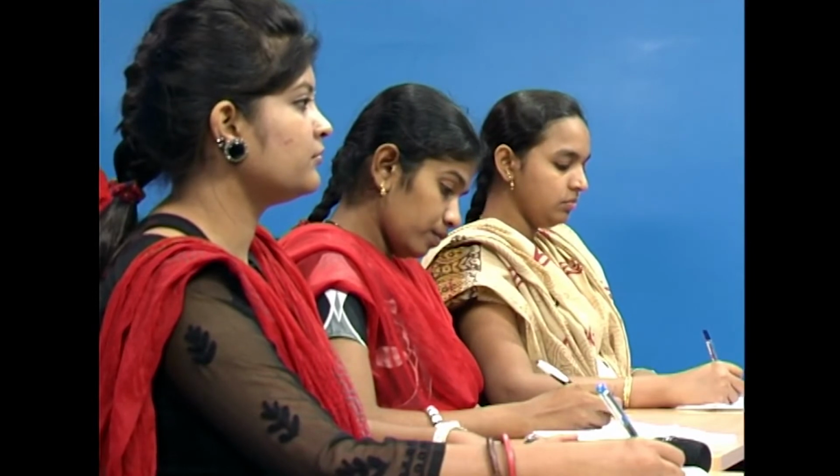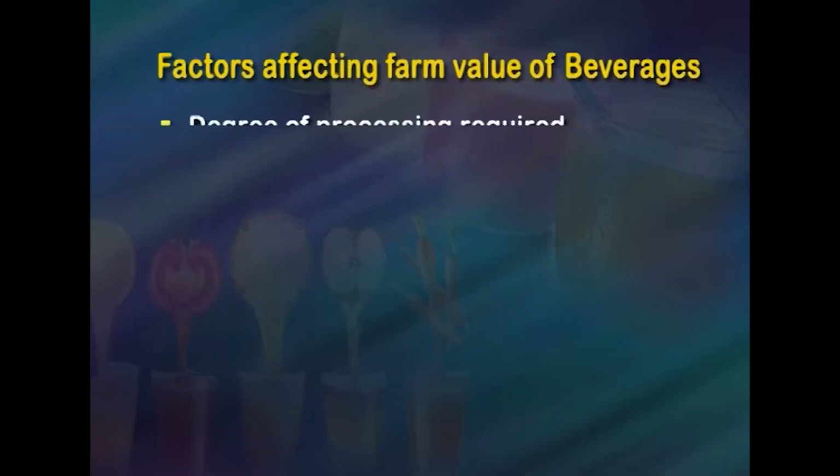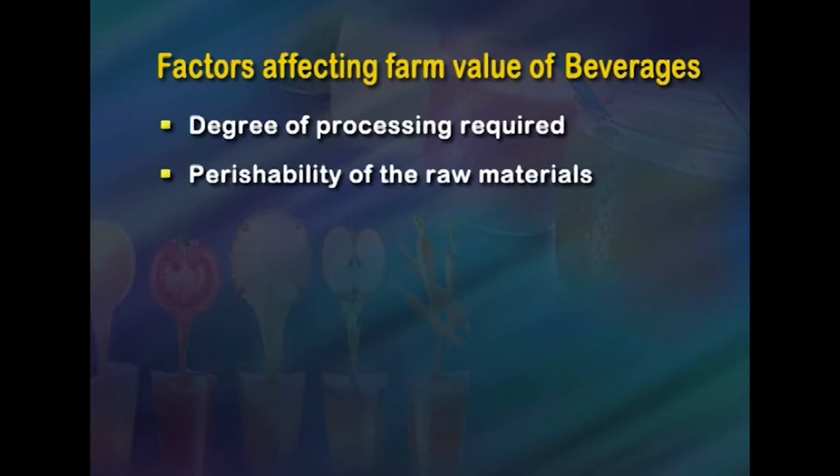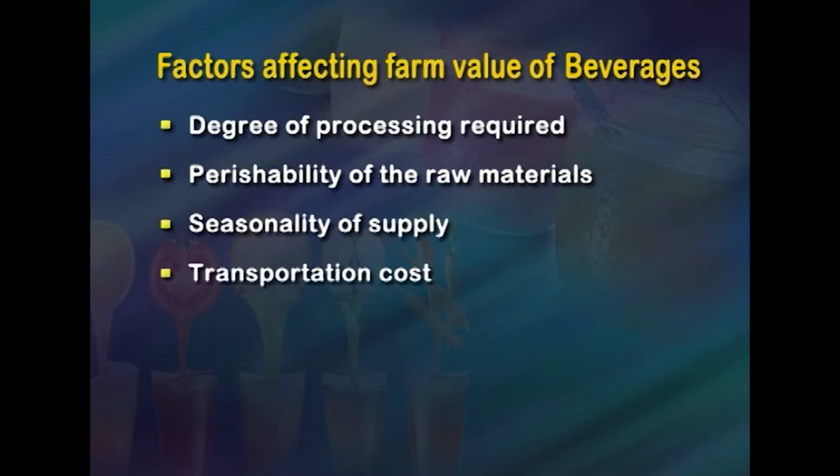So, in cost of beverages, several factors affect farm value, likewise degree of processing required, perishability of the raw materials, seasonality of supply and transportation costs, bulk to value ratio. These are the 5 major aspects which will play a vital role and affect the farm value or the market value.